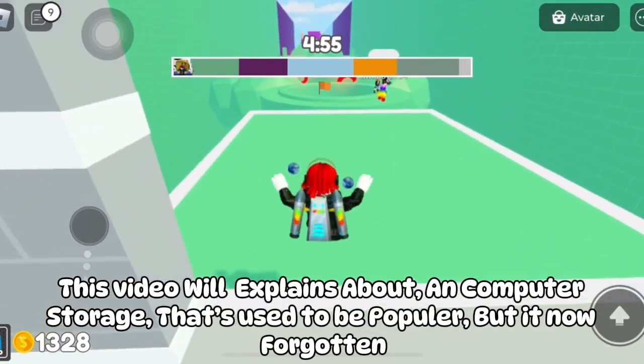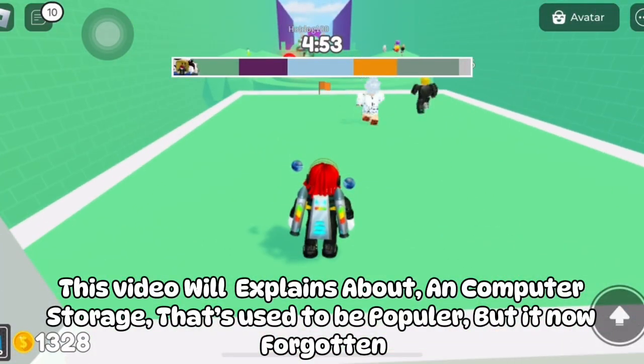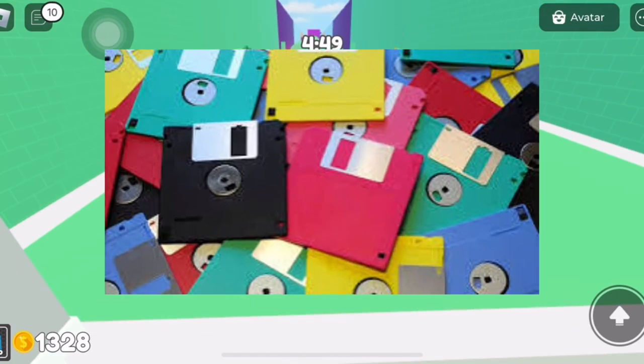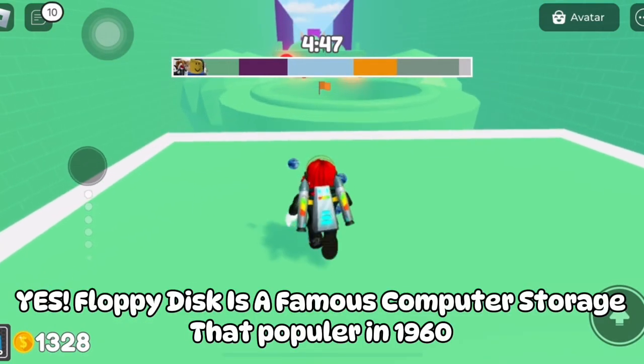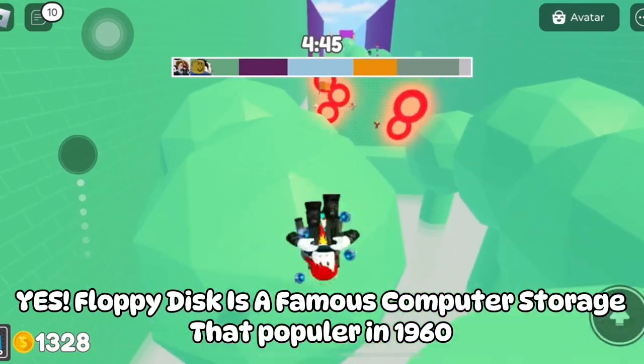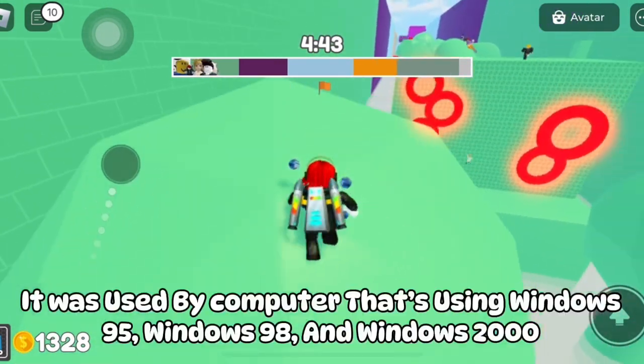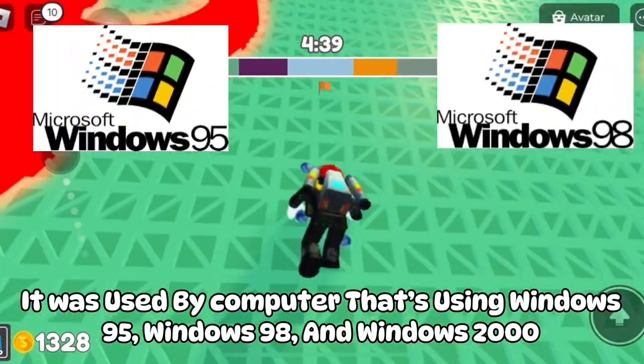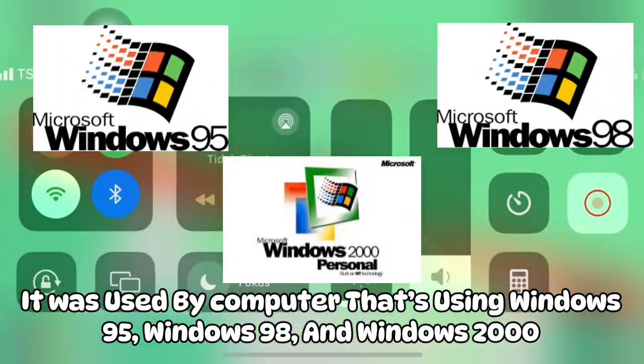This video will explain about a computer storage that used to be popular, but is now forgotten. Yes, the floppy disk is a famous computer storage that was popular in 1960. It was used by computers that were using Windows 95, Windows 98, and Windows 2000.